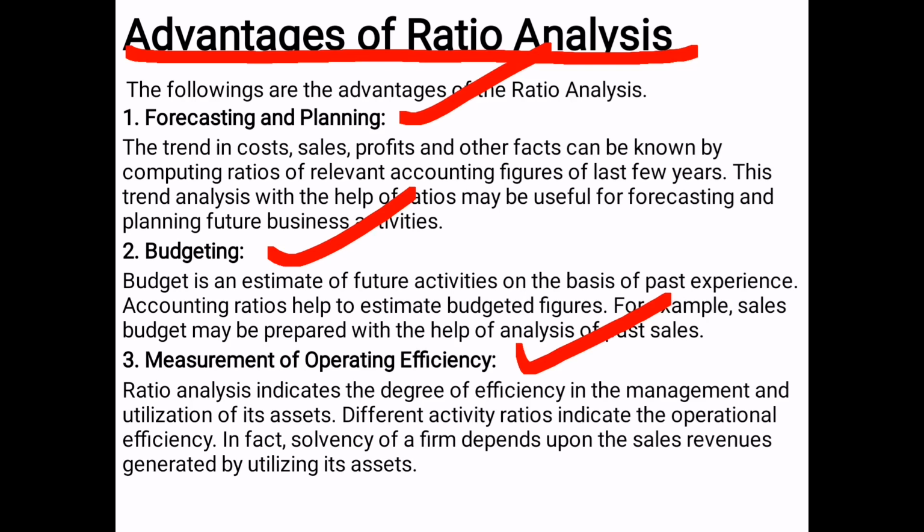So if the profit ratio has declined, the efficiency of the company has decreased. That is what measurement of operating efficiency is about.